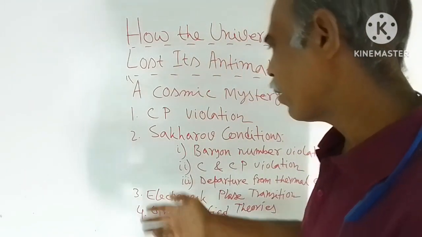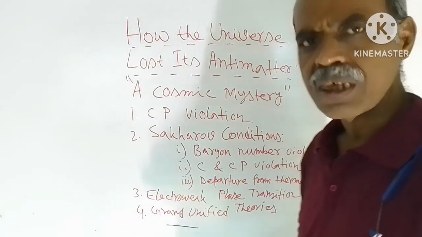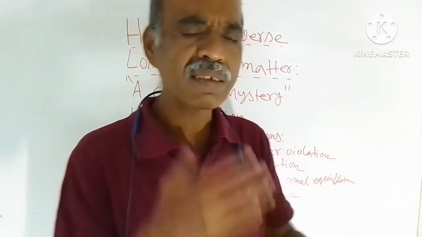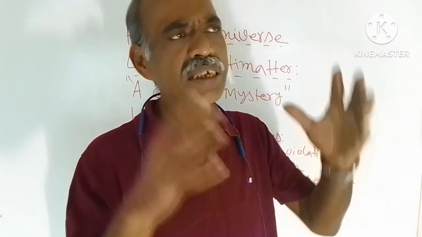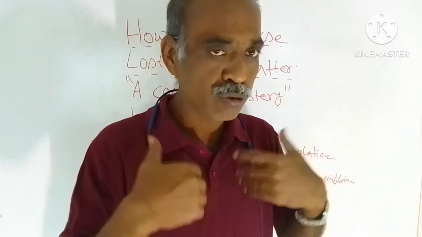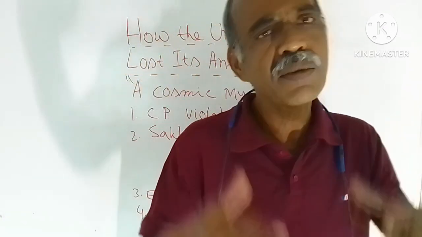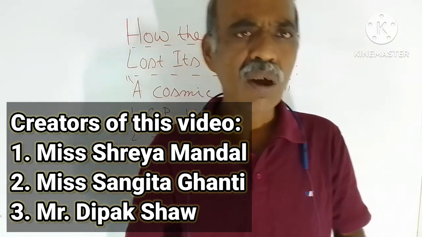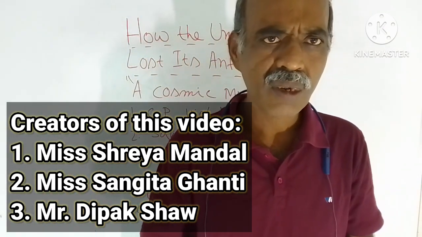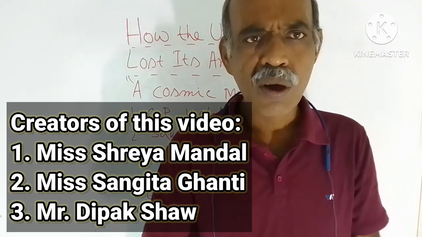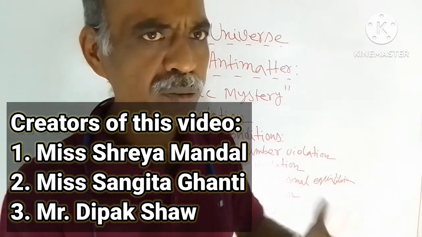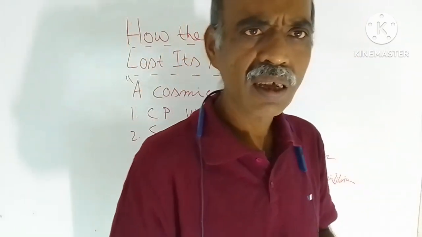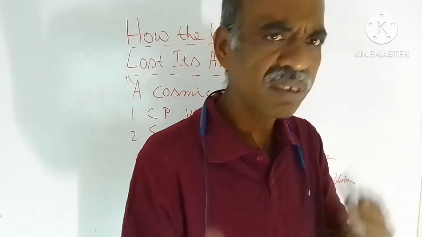Number three is electroweak phase transition. This is one more problem. According to this theory, the electroweak phase transition happened just after the Big Bang, and it might have created, I should not say that it created, I should say that it might have created regions of space with different properties for matter and antimatter. That is the reason behind this asymmetry, baryon asymmetry. So these are ideas. There is no experimental verification of these theories.